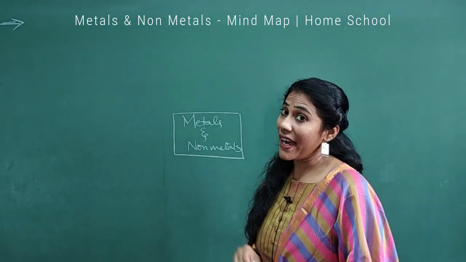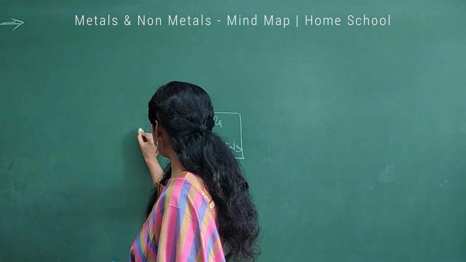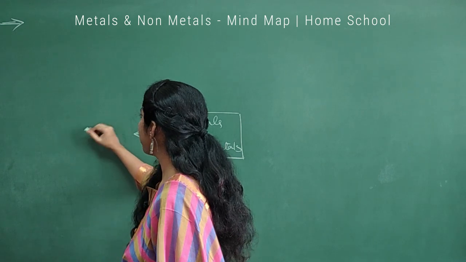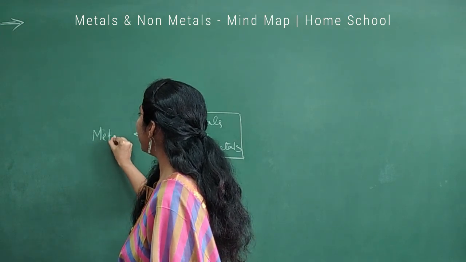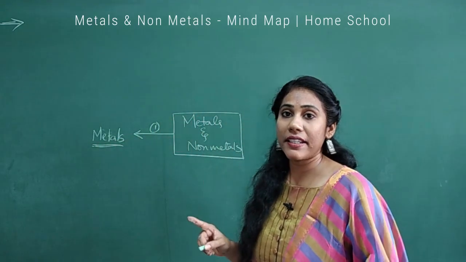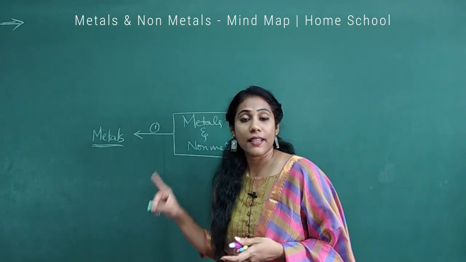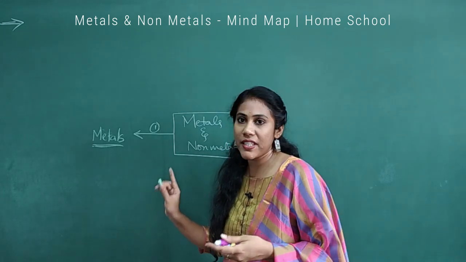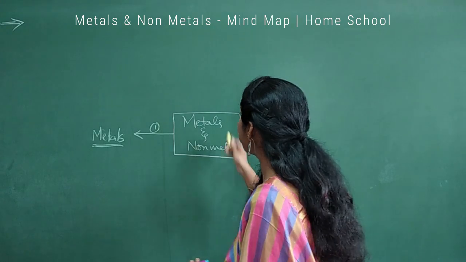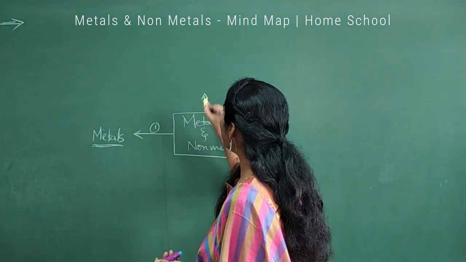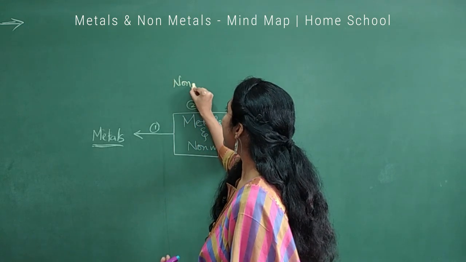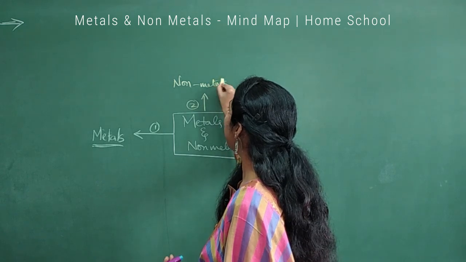It involves 5 major concepts, and concept number 1 that you study is all about metals. So you are going to study everything about metals. About metals, you are studying physical properties as well as chemical properties. Let us discuss physical and chemical properties a little later. First, let me list out all the main concepts. And the second main concept that you will study is about the non-metals. You will study all about the non-metals.